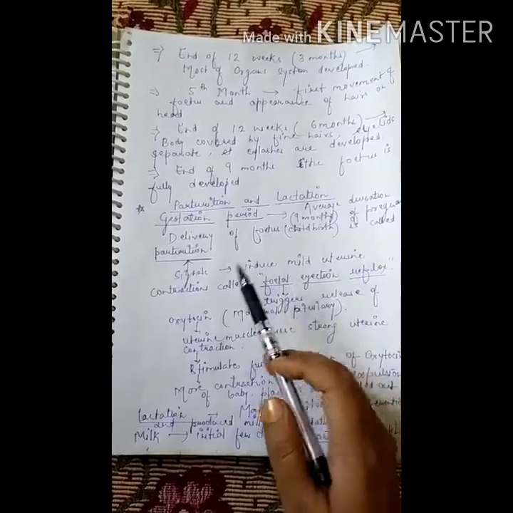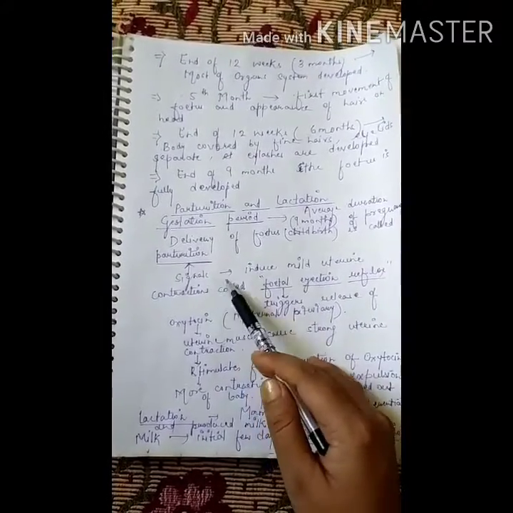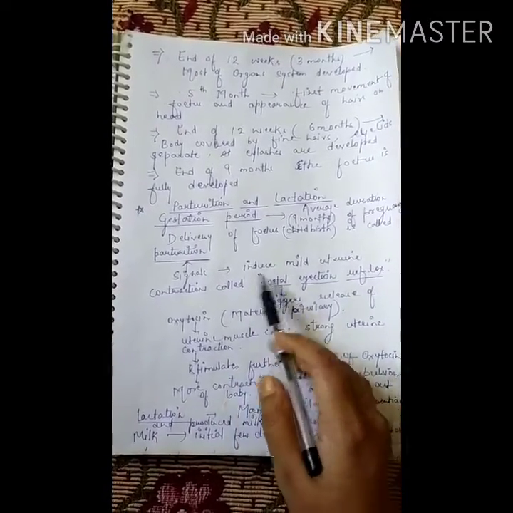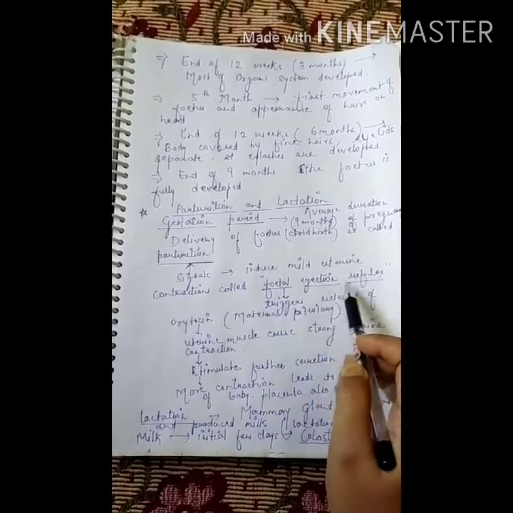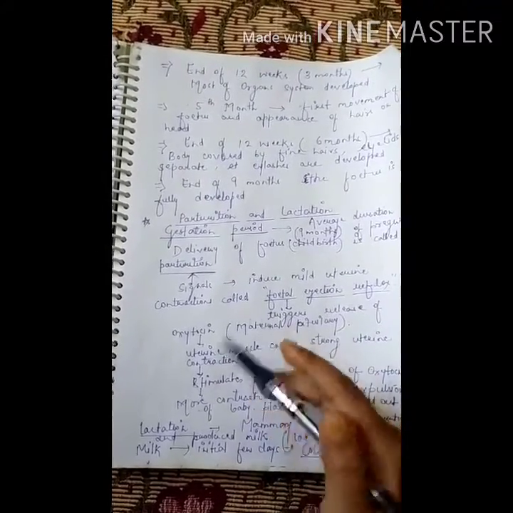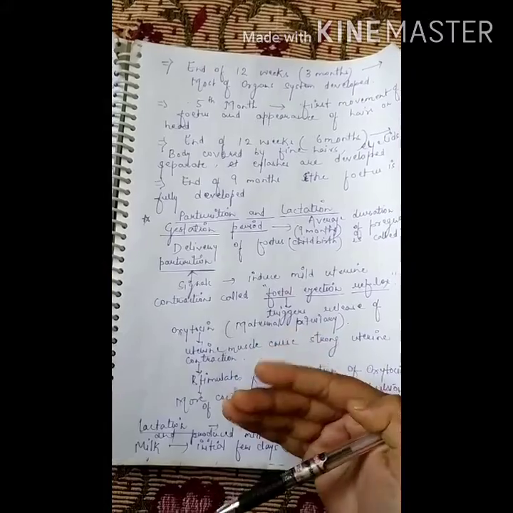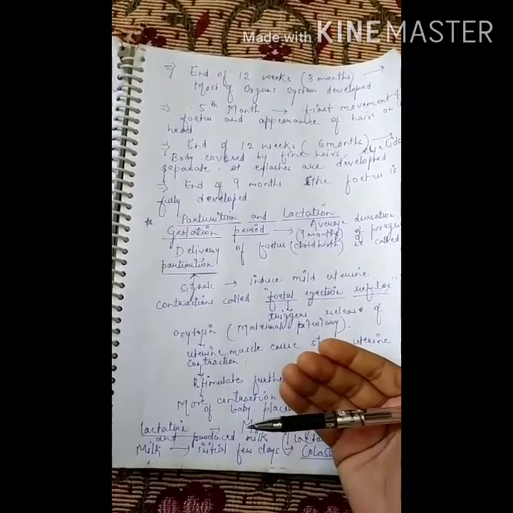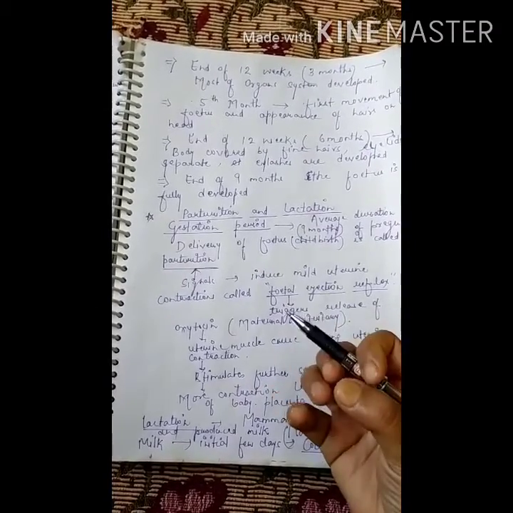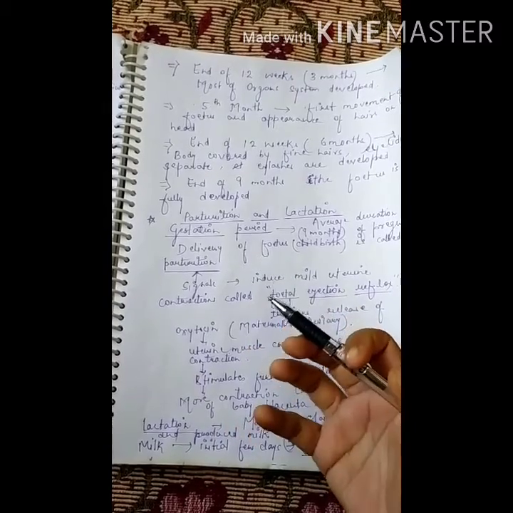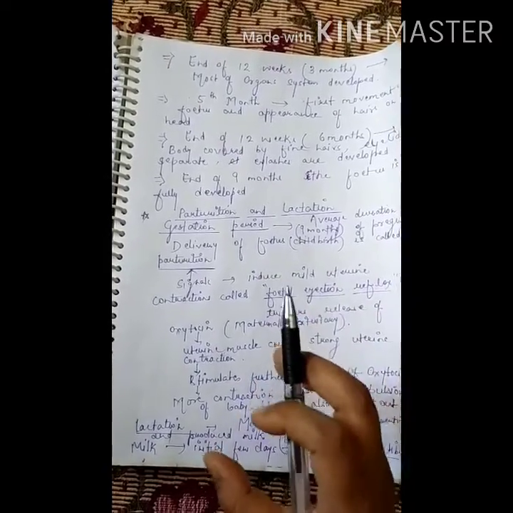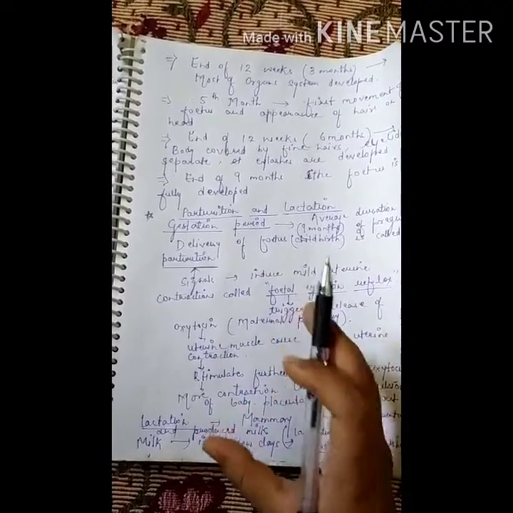Now, what is the signal? At the time of parturition, signals induce mild uterine contractions, called the fetal ejection reflex. This is a contraction of the uterus wall so that the fetus is expelled out of the womb.